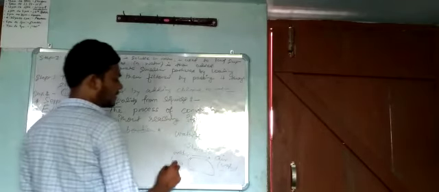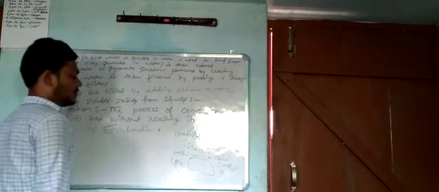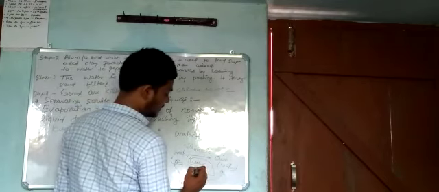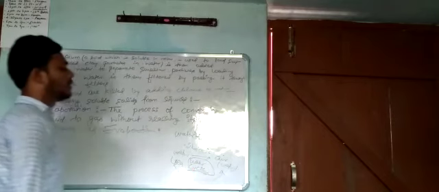Okay, it goes into the air. We know about the water cycle. So when a liquid converts into vapor without reaching its boiling point, it is said to be evaporation.